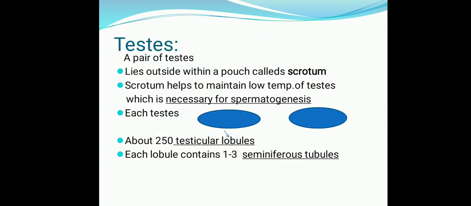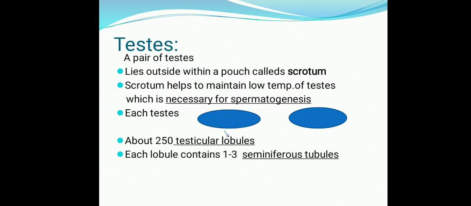Come to the testis. We are talking about human beings. A pair of testes is present, lying outside within a pouch called the scrotum. Scrotum is an important term. The scrotum helps to maintain a low temperature of the testis, which is necessary for spermatogenesis.